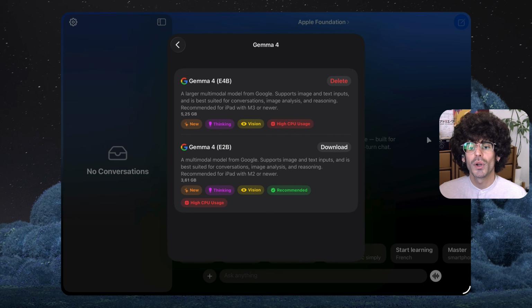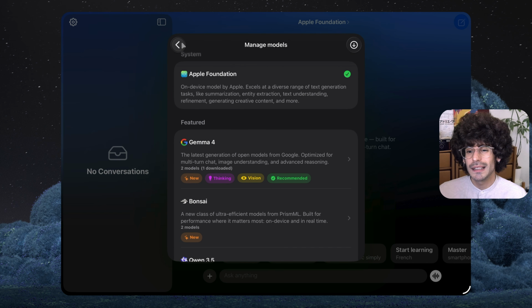Now you can download the model you want to use, which will take a moment depending on your internet speed. If you're on an earlier iPad, for example one with an M1 chip, you can also check the other model options. You may look, for example, at the second option called Bonsai. This one is even smaller in size while still having 8 billion parameters, and it's recommended for the iPad M1.